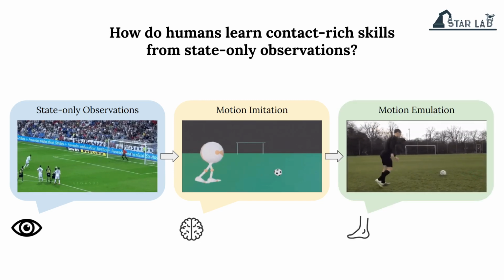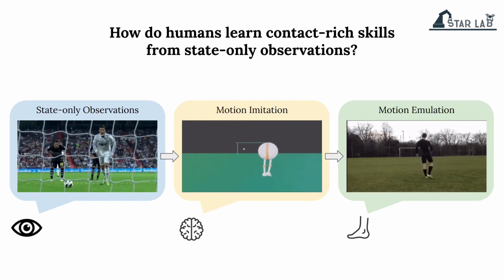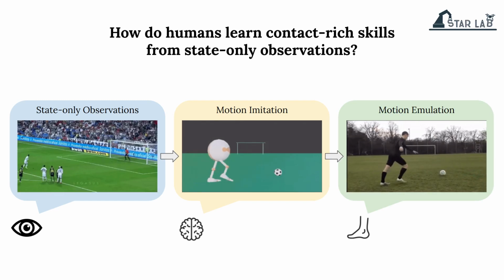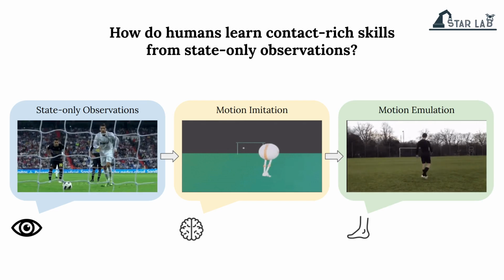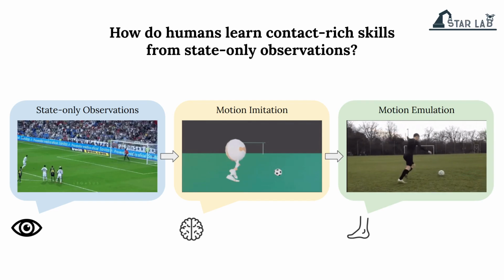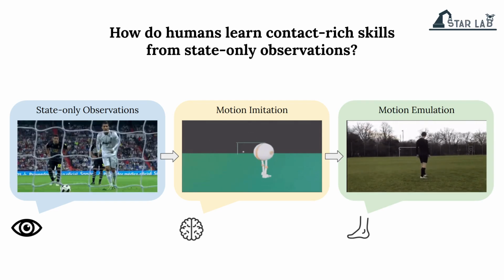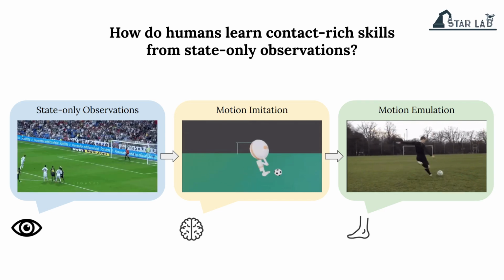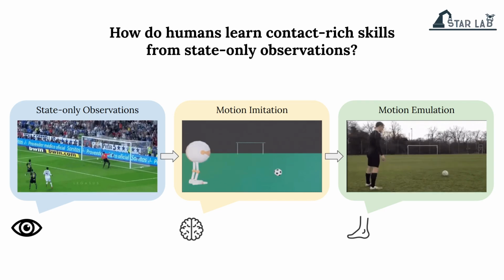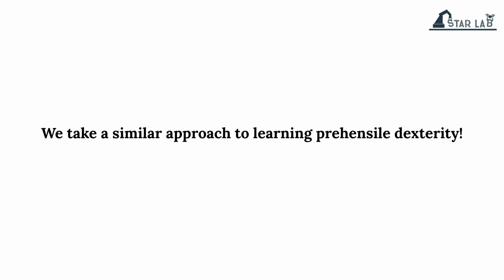But we obviously won't stop there. We would then practice what we just learned. We would make refinements to our movement and ensure that the ball is behaving the way we want it to. This can be viewed as emulation. We are attempting to emulate Ronaldo's behavior by making refinements to how we kick. Inspired by this observation, we develop a learning framework that follows a similar two-stage approach to learning from state-only observations.